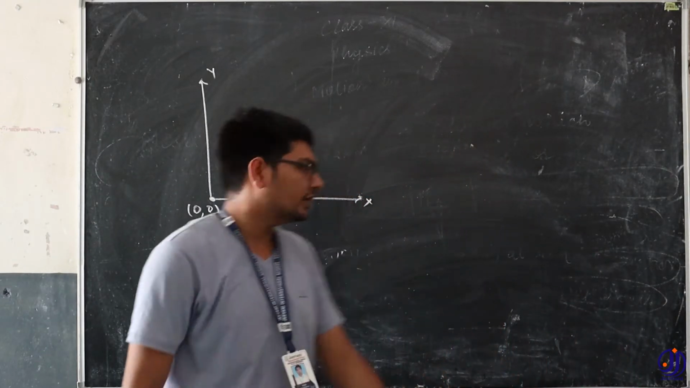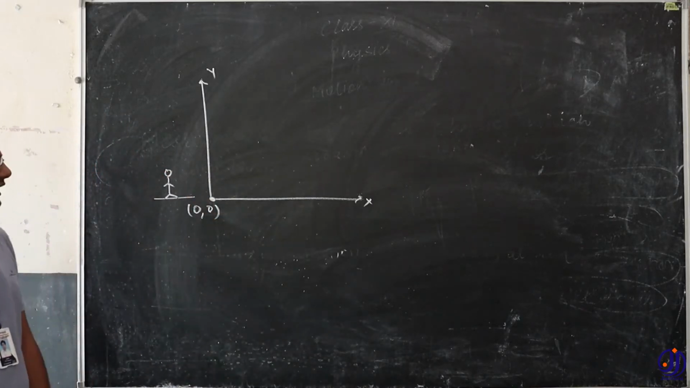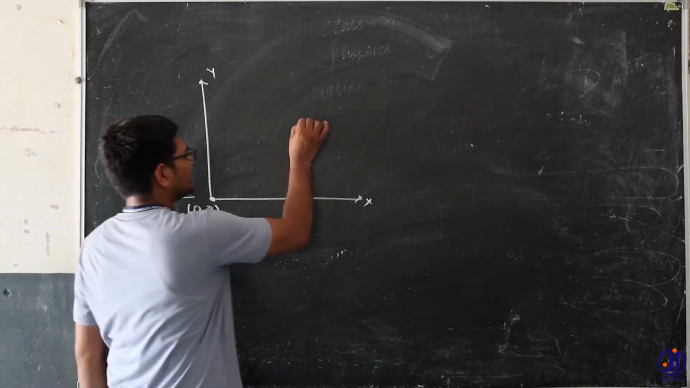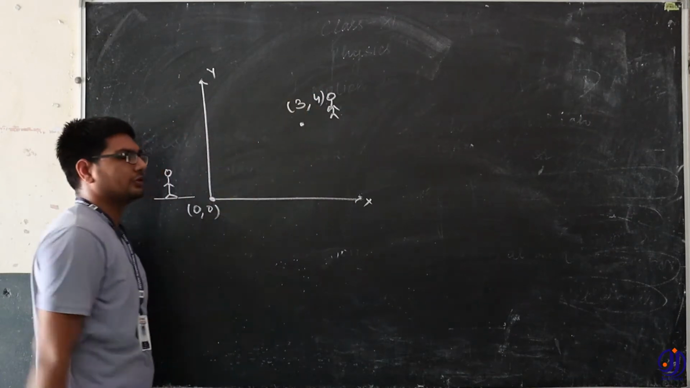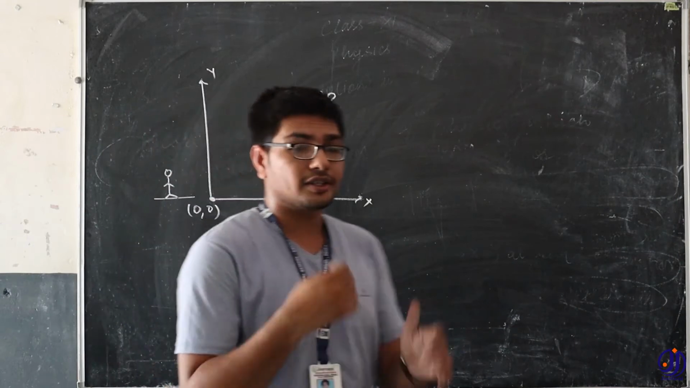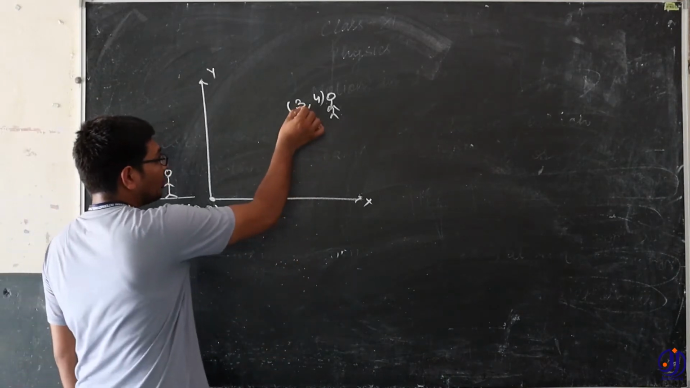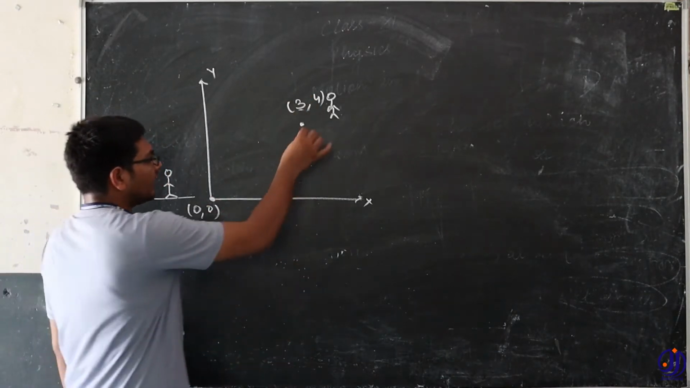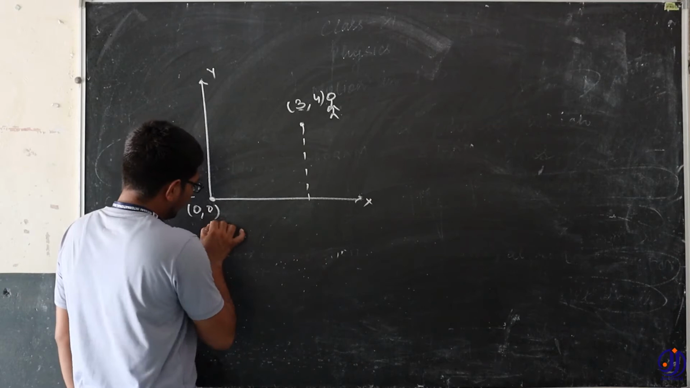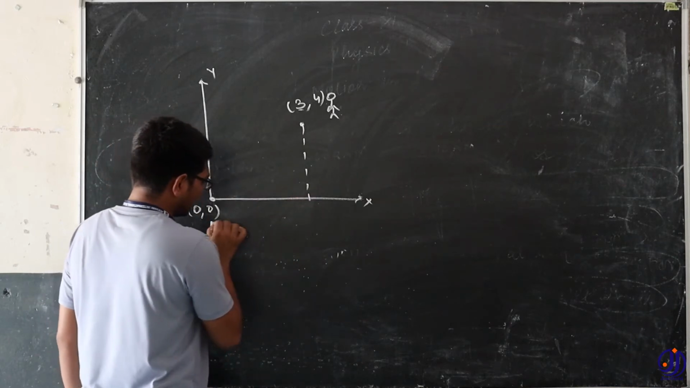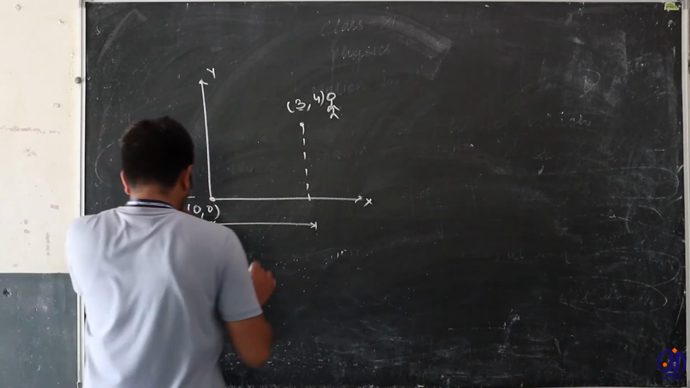And suppose that a person is standing here at the origin, and one other person is standing here. Suppose the coordinate of this person is (3, 4). What does this coordinate (3, 4) mean? Let us see. The x coordinate of this person is 3. What does it mean? That the distance from the origin to this point along the x-axis is 3 units.